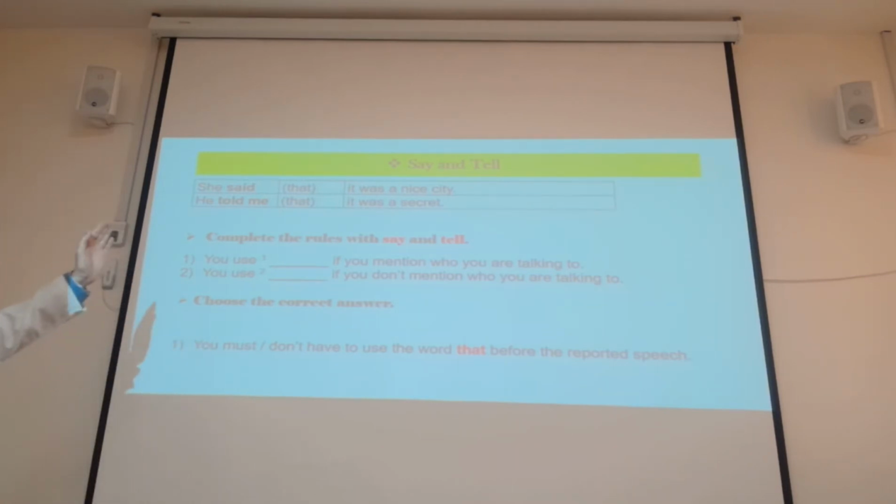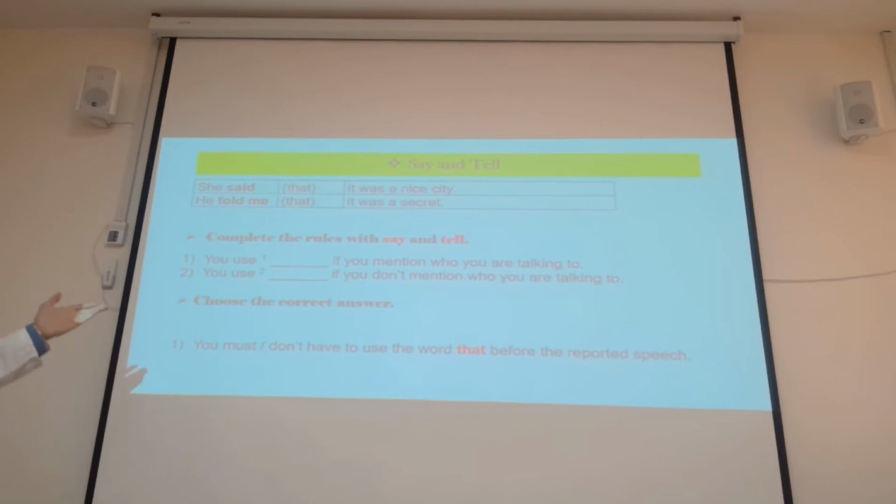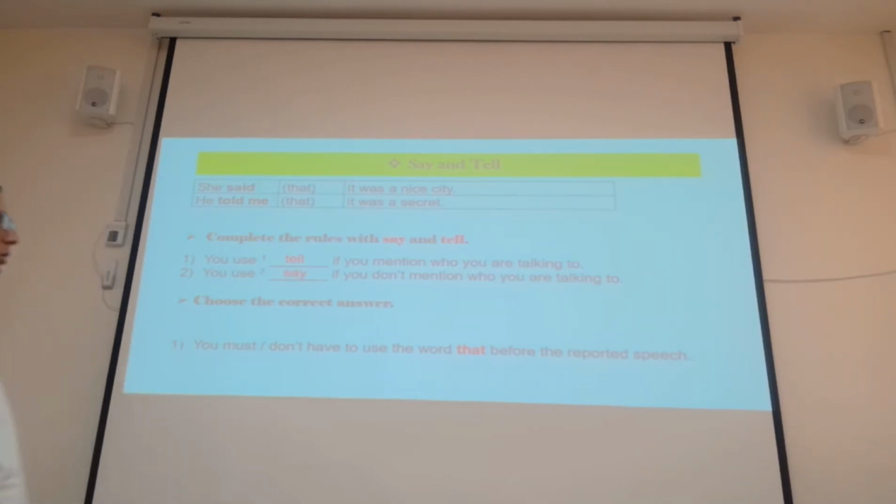"She said that it was a nice city." "He told me that it was a secret." Complete the rule with say and tell. If we mention who we are talking to, we use tell. And we use say if we don't mention who we are talking to.